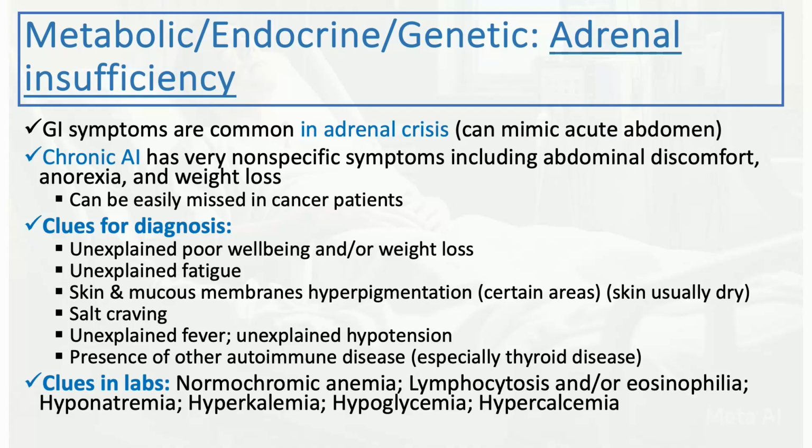Findings in the lab include normochromic anemia, lymphocytosis, eosinophilia, which can also happen with adrenal insufficiency, hyponatremia, which we talked about, and hyperkalemia. Again, these are classic but not present in all patients. Hypoglycemia as well, and hypercalcemia, usually mild but can happen with adrenal insufficiency. So keep this in mind. Think about adrenal insufficiency in a patient with very vague symptoms and very vague abnormalities in labs.